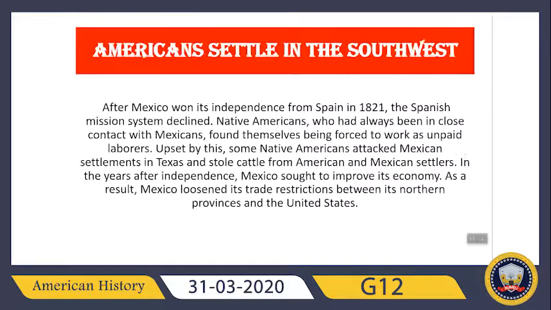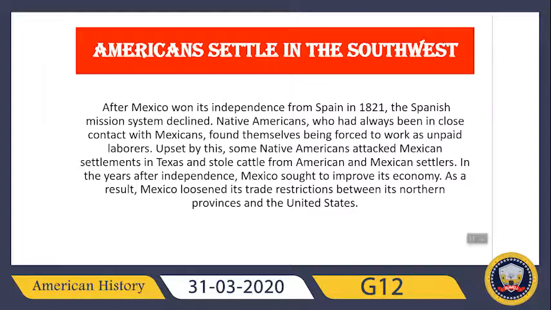Next we will learn about the Americans who settled in the Southwest. You should know why Mexico encouraged American farmers to settle in Texas. In this we will learn the reasons. After Mexico won its independence from Spain in 1821, the Spanish mission system declined.